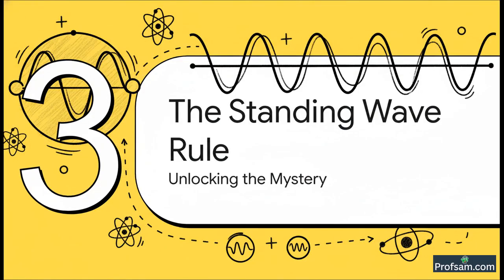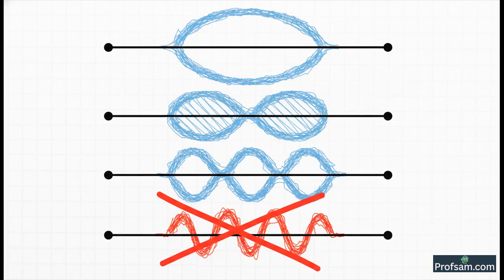And this brings us to the absolute core of his explanation, the idea of a standing wave. This one idea is the key that will unlock the entire mystery of Bohr's postulate. Just imagine a guitar string for a moment. When you pluck it, it doesn't just vibrate in any random way, right? It forms these beautiful, stable patterns, maybe one big loop, or 2 loops, or 3 loops. You can't have 1.5 loops because the ends are fixed. These special, stable patterns are what we call standing waves.